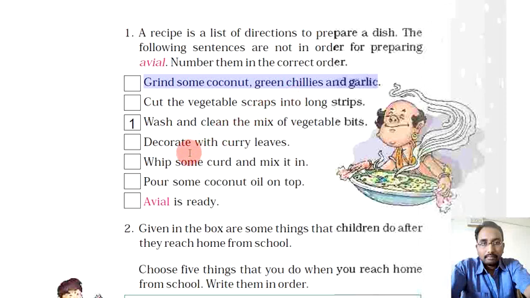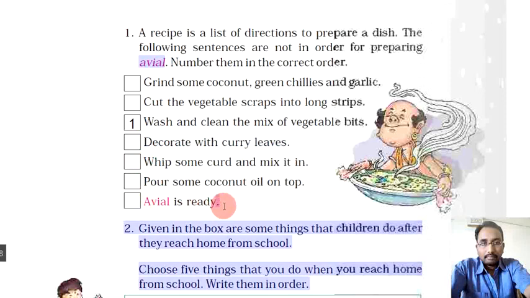Next, then he whipped some curd and mixed it in. So this will be the fourth one. Whip some curd and mix it in. Correct? Next is pour some coconut oil on top. Correct? This one is the fifth sentence. So the next one is decorate with curry leaves. And the last one is avial is ready.